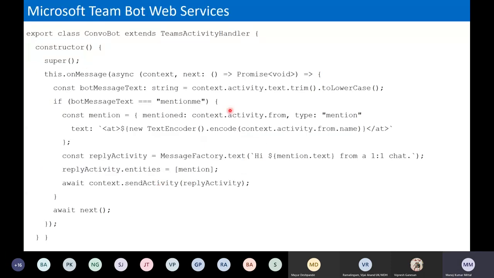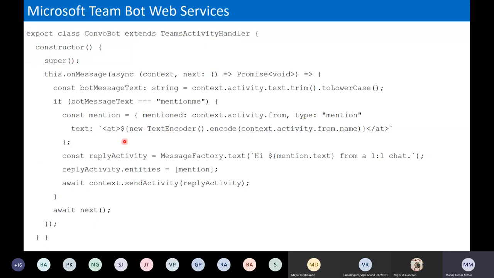So I just put the two slides for the code base because this is quite important and I'm going to use the same thing in a couple of demos. If you see, once we create a bot, this is the Convo bot and it extends the Teams activity handler. This is the main one. It handles all the Teams-related activity and it just uses the activity handler of the Bot Framework in the backend. So here is a constructor.